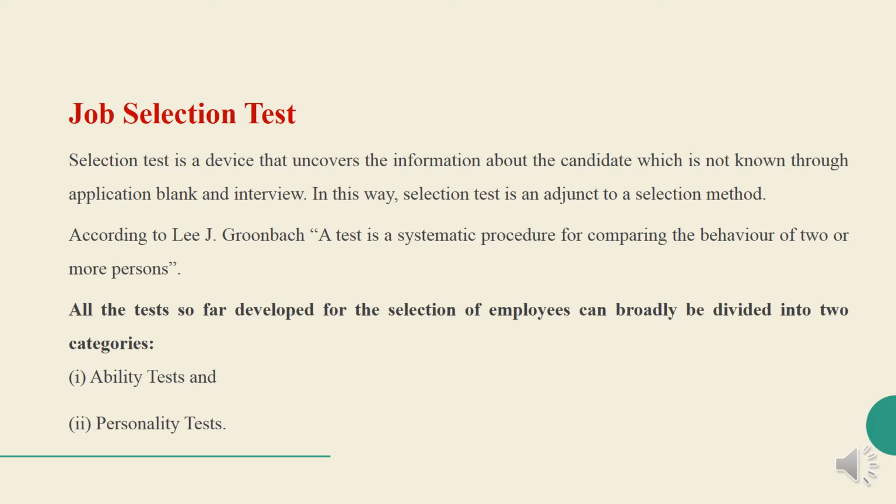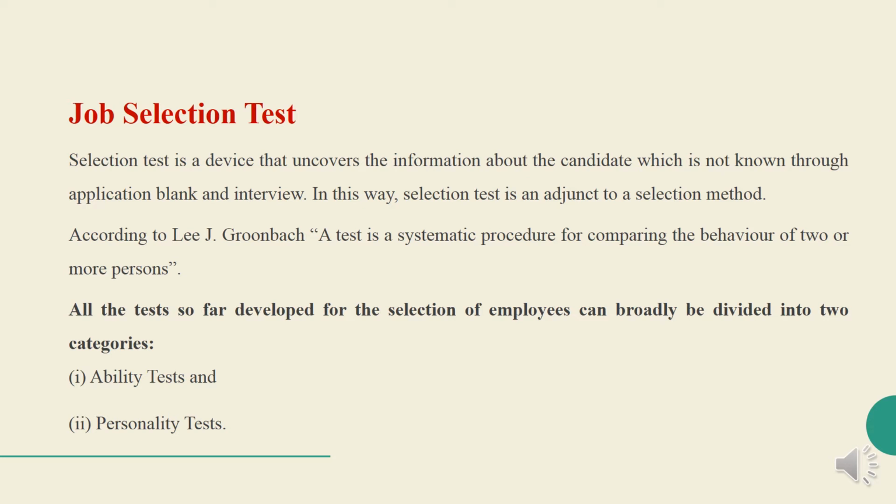In this way, a selection test is an adjunct to a selection method. If we see the definition of a selection test, a test is a systematic procedure for comparing the behavior of two or more persons.